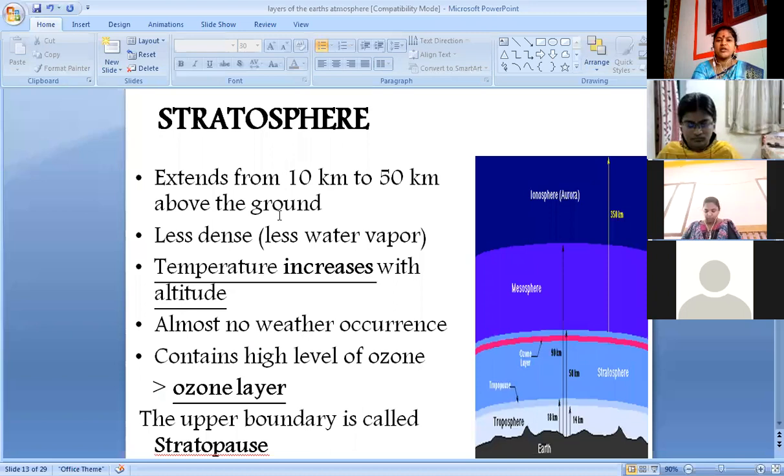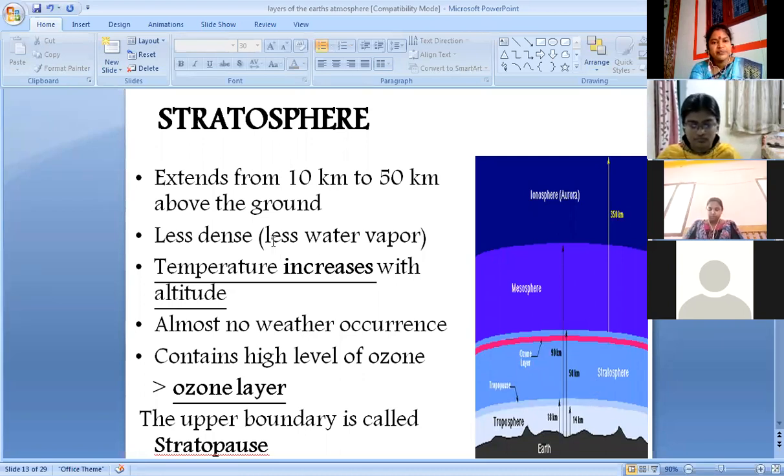What is stratosphere? Stratosphere is the layer of the atmosphere above troposphere in which the temperature increases with increasing altitude. It extends from 10 kilometers to 50 kilometers above the ground.